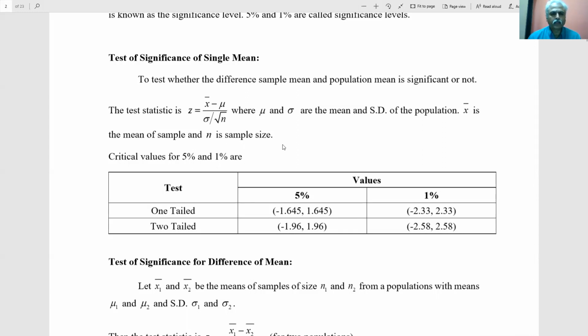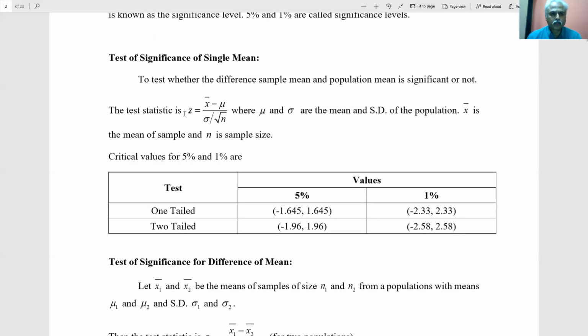Now for this, the knowledge of how to use the normal distribution table, a statistical table, is also important, which I presume has been studied and done. Otherwise also we can do it, no problem at all. If you have not studied normal distribution, we can still do these examples. I'll show how to read the normal distribution table.